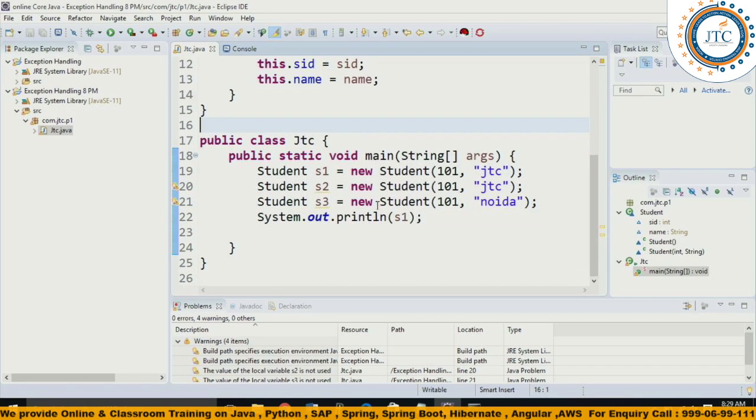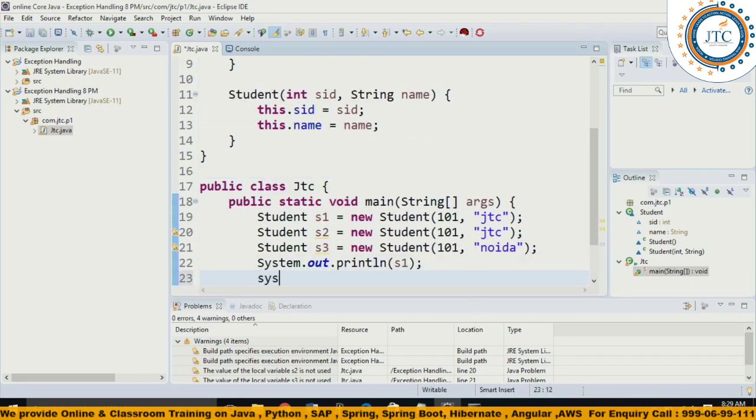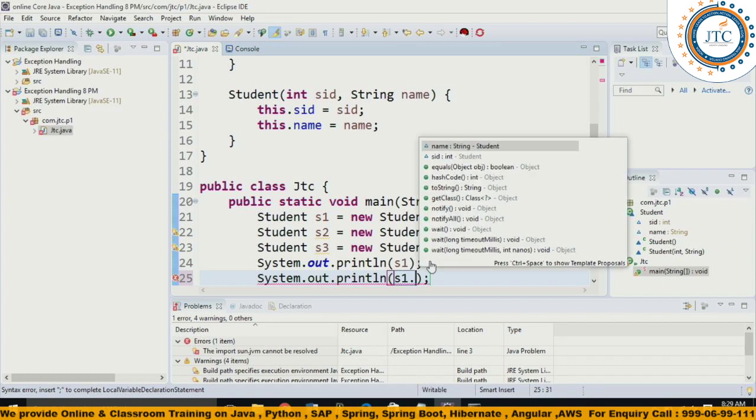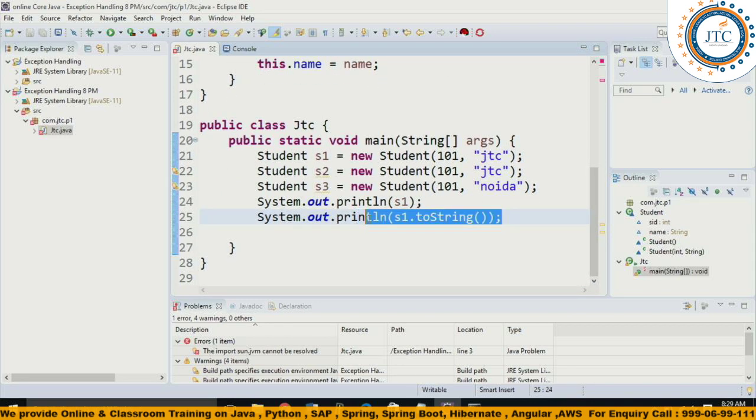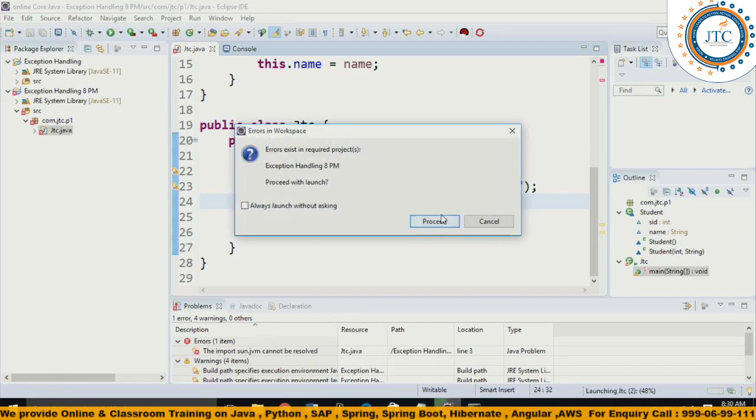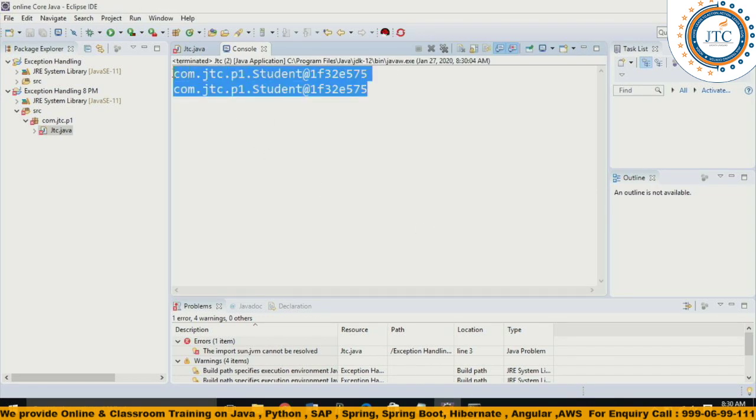So what we have to do here, I'll do one more question. There are many questions associated with that, but I'm getting stuck on this question itself, or else I'll divert to other questions. Now I have written s1.toString here. So what is this exactly going to do? We need to understand what exactly it is trying to do. Now I am running again. See, both our things are printing the same thing.